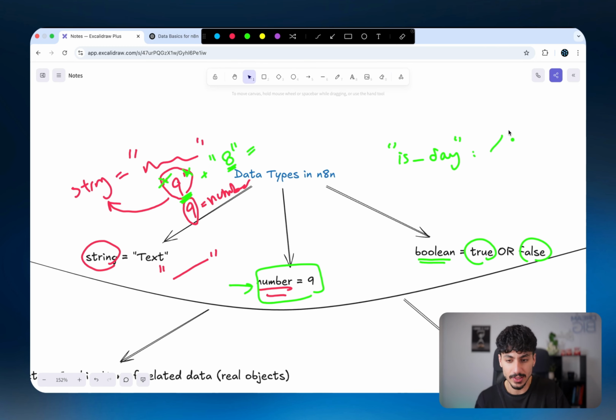The value for this could either be true if it is currently day, or false if it is not currently day. So if there are any conditions that you want to track, then you can use a Boolean data type to say it's either true or it's false. And with true and false, just make sure to not wrap it in quotation marks, because then it's not a Boolean data type anymore. That's now considered a string.